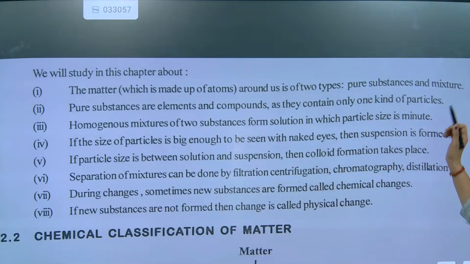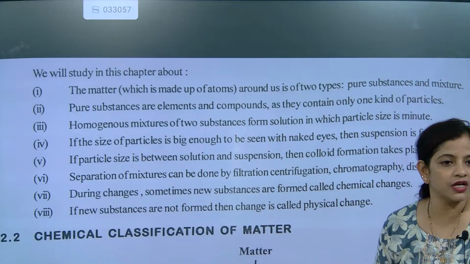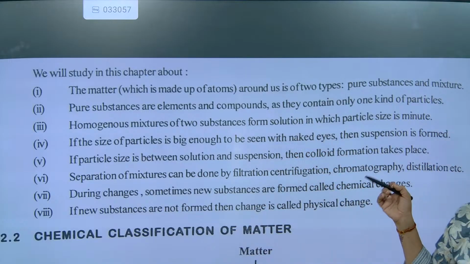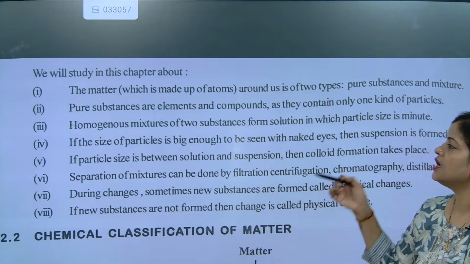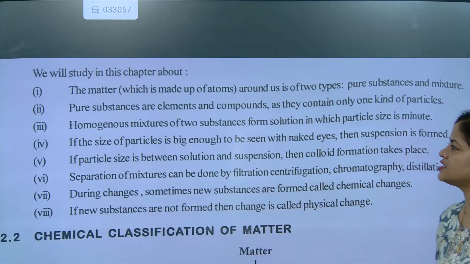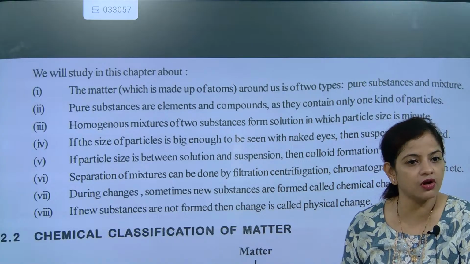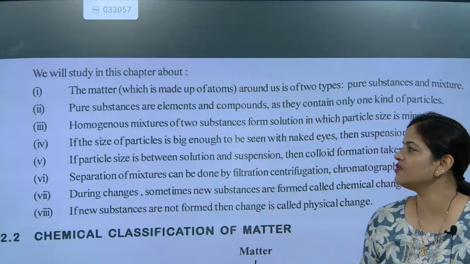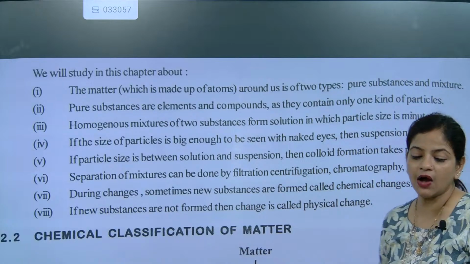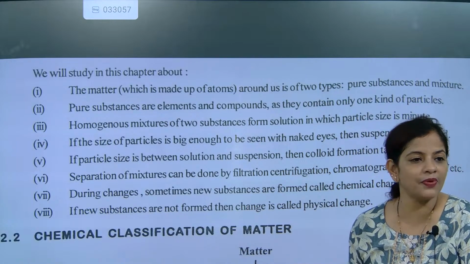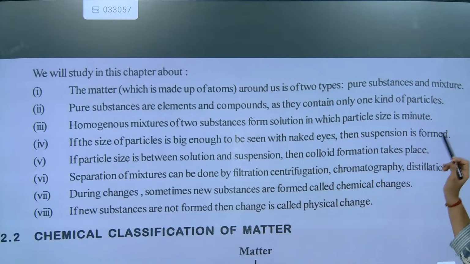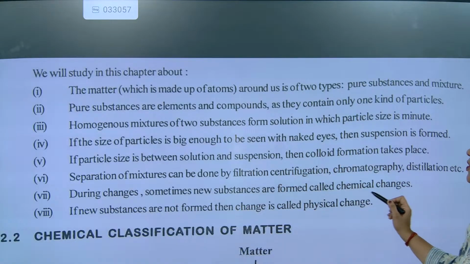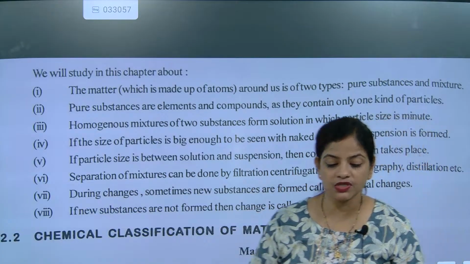First content we are going to study: pure substance and mixture. Then we will understand pure substances made with elements and compounds. Next we are going to understand homogeneous and heterogeneous mixtures. Homogeneous means solution making, correct? Heterogeneous means colloid and suspension will be there. After that we will study how to separate mixtures. After that we are going to talk about chemical change and physical change. So these are the topics we are going to study in this chapter.